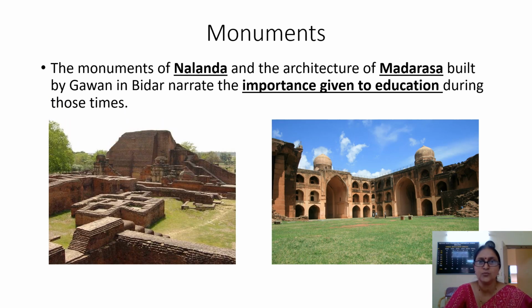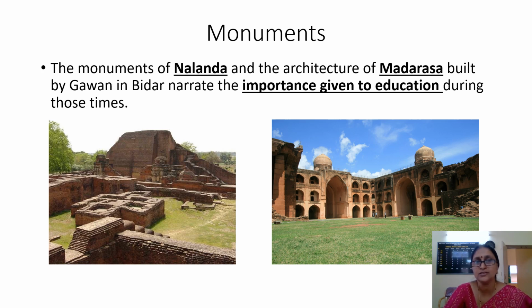In the same way, the monuments of Nalanda. Nalanda was a very great educational center in ancient India. At that time they had constructed a beautiful educational center. In the first picture, you can see the ruins of the Nalanda University. In that period, lakhs of people from different countries of the world used to come to India for the purpose of study.